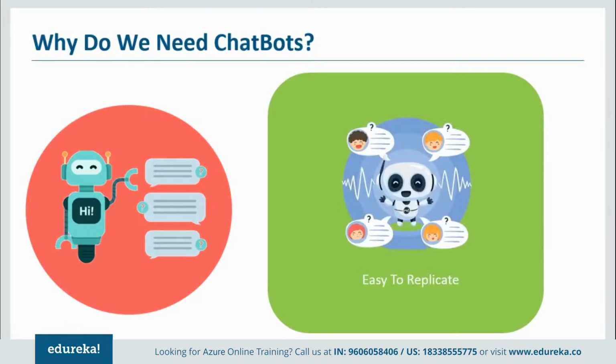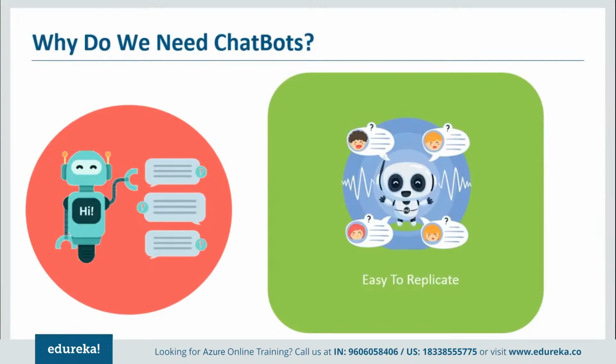The next point is that it is easy to replicate. What do I mean by this? Now suppose I have a human being who is sitting and answering certain queries. No matter how great or how brilliant that individual is, if I throw like 20 queries parallelly to him, he probably would be able to answer 4 to 5 queries, right? So this is where a chatbot is different.